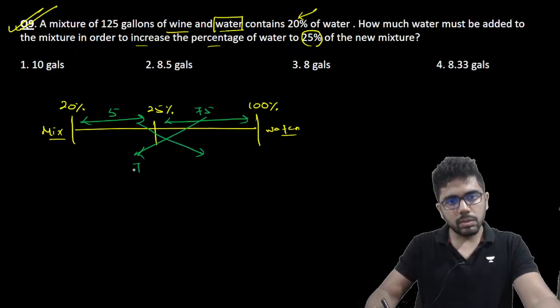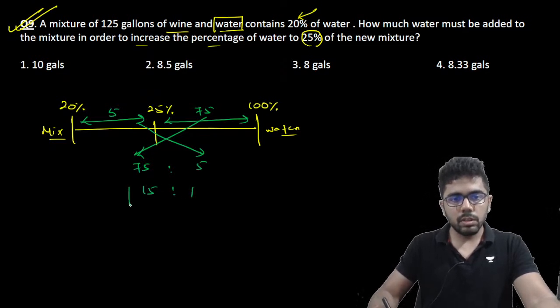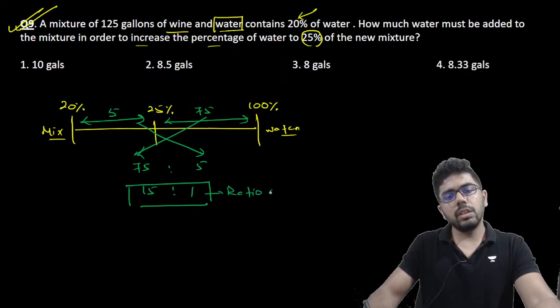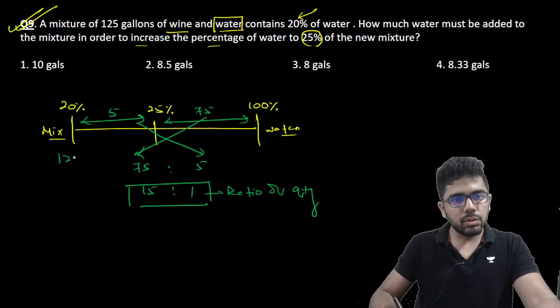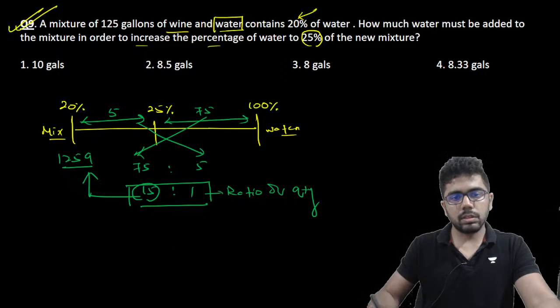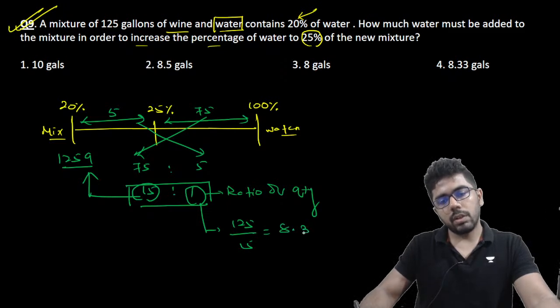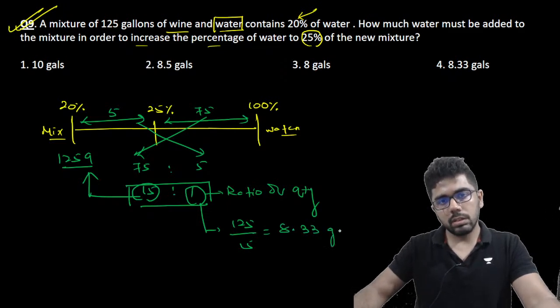So interchange, this becomes 75 is to 5 or 15 is to 1. So 15 is to 1 is the ratio of quantity. So if 15 corresponds to 125 gallons, then this 1 will correspond to what? 125 by 15, you get 8.33 gallons.